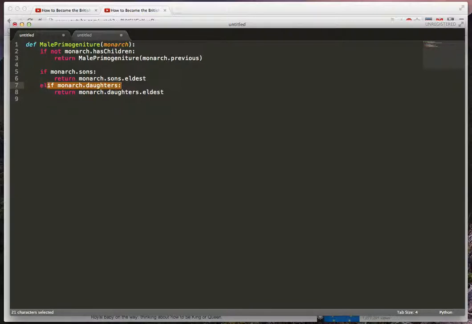So really, we don't even need to say if daughters, because if we get to this point at all, we already have daughters. So this looks a lot simpler already, just like that.